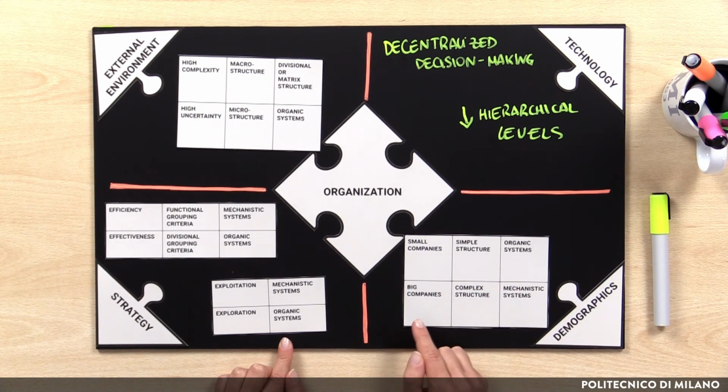On the contrary, big companies are more likely to have a huge number of units, thereby using divisional or matrix structure. Moreover, big companies are more likely to have a high level of formalization achieved through higher standardization. These characteristics are typical of mechanistic systems.